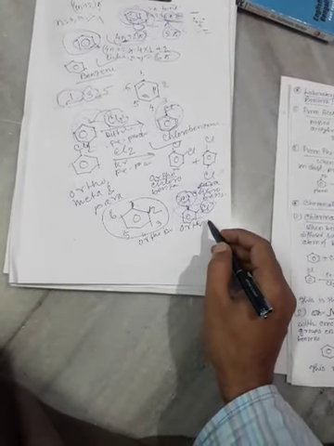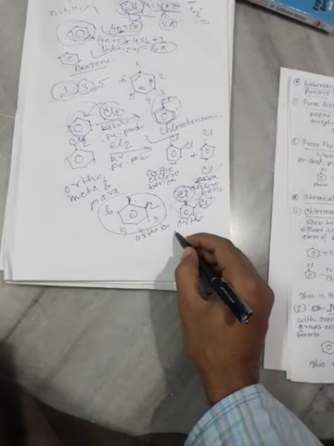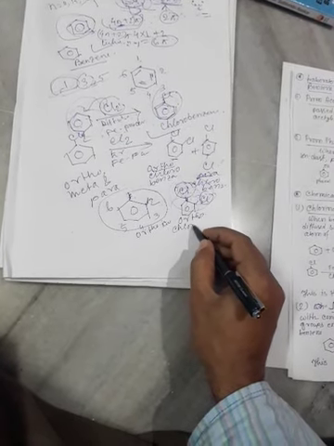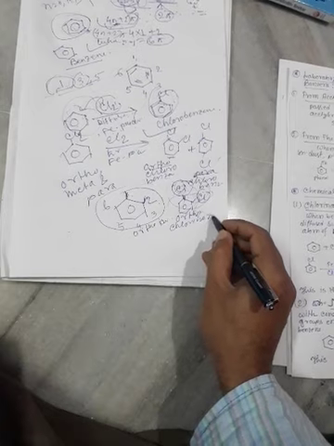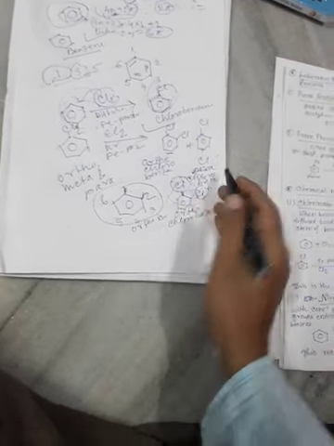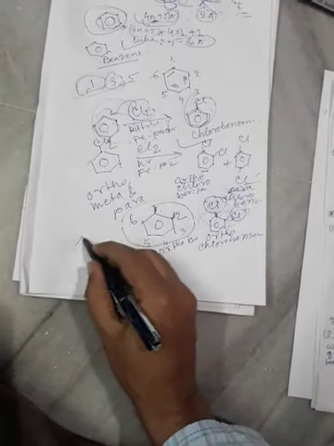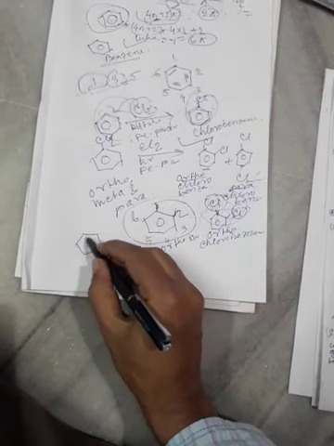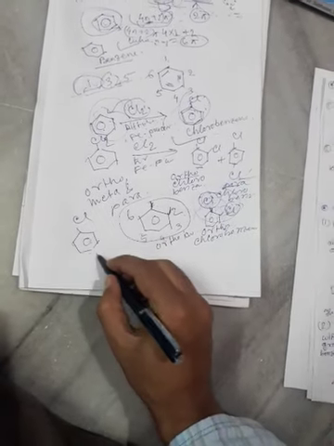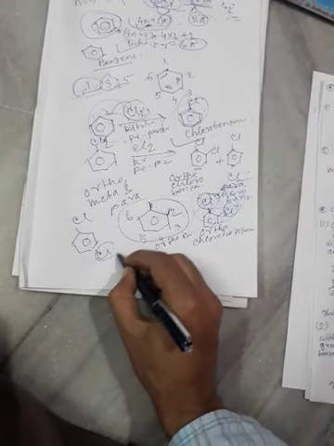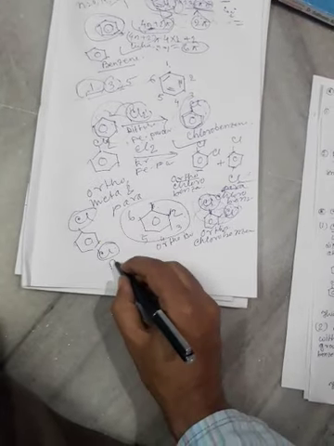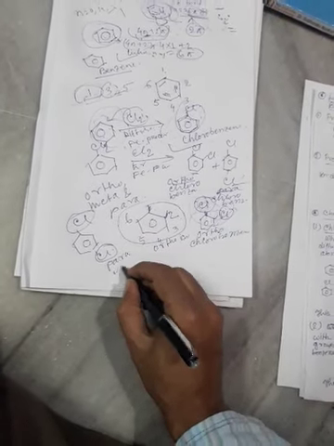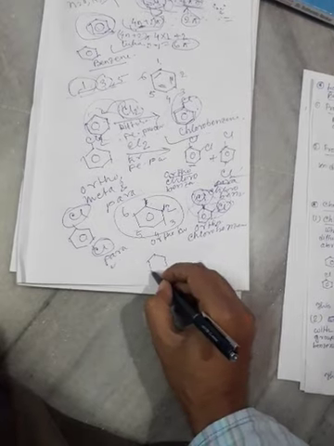So this is named orthochlorobenzene. If two substituents are present in 1 and 4 position, that is called parachlorobenzene.